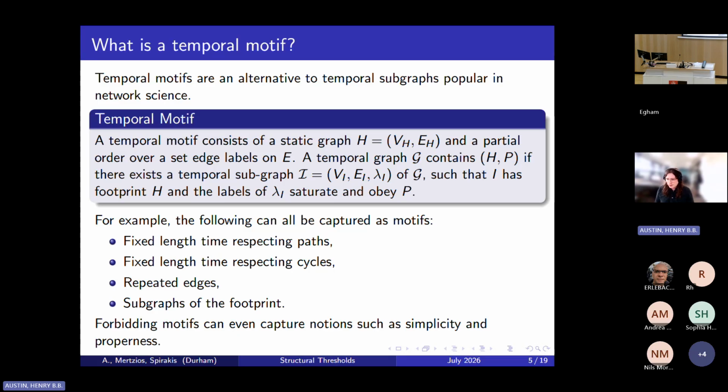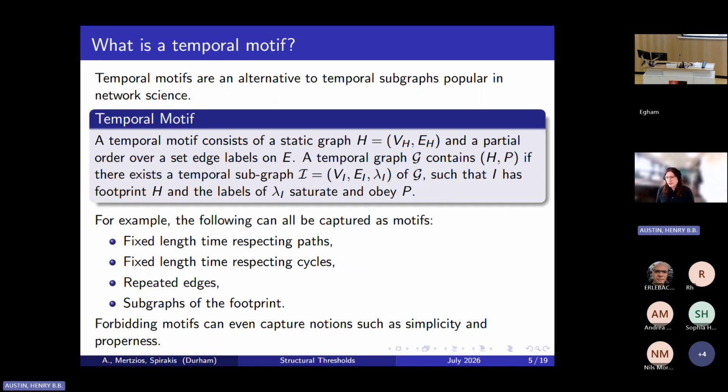And this is a very natural, I would even say canonical way to define a temporal notion of subgraphs, but it ends up being incredibly fragile to the specific timings of the edge labels. If you add 1 to all of the edge labels of a temporal graph, you can completely change its set of temporal subgraphs. And this leads to temporal subgraphs being very inefficient for expressing certain properties that we would like to be able to express about temporal graphs, like whether or not they contain a time-respecting path of a given length. This is very inefficient to do with temporal subgraphs due to this fragileness.